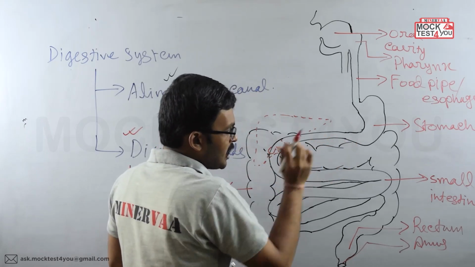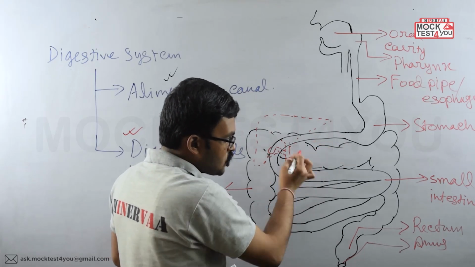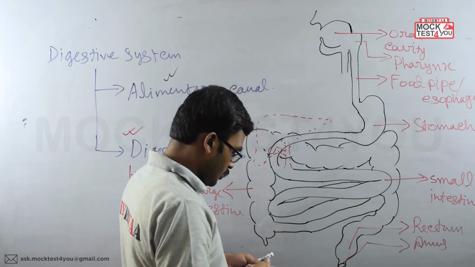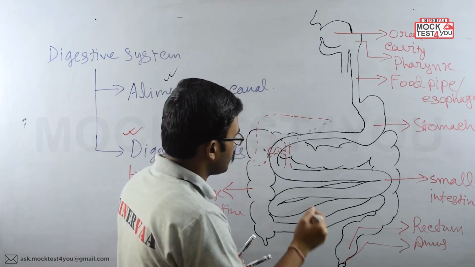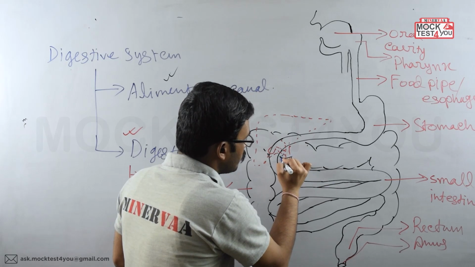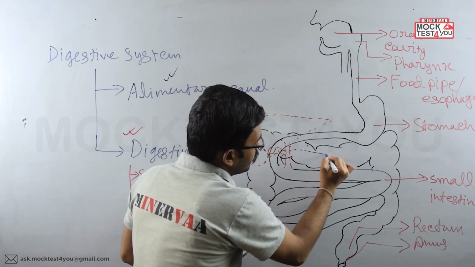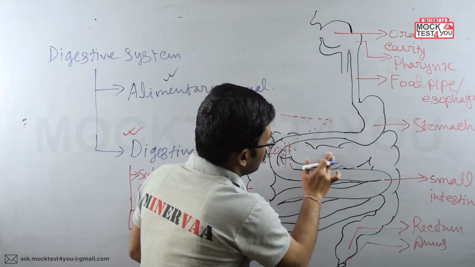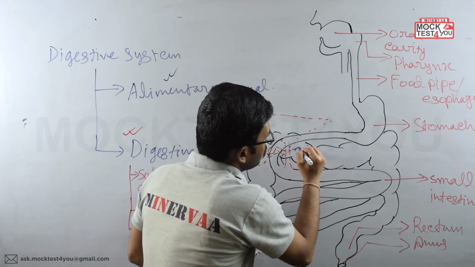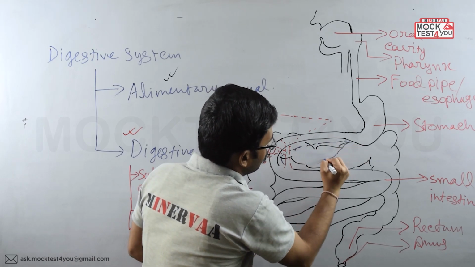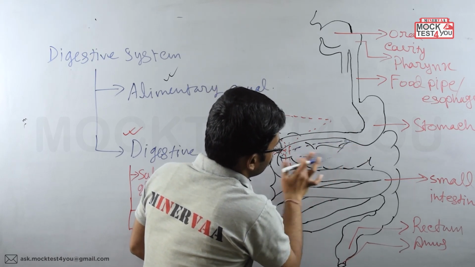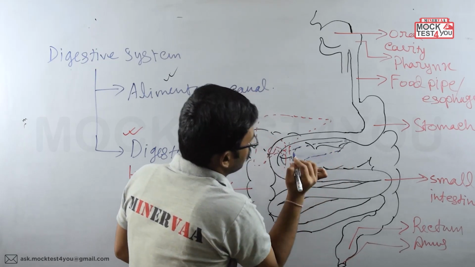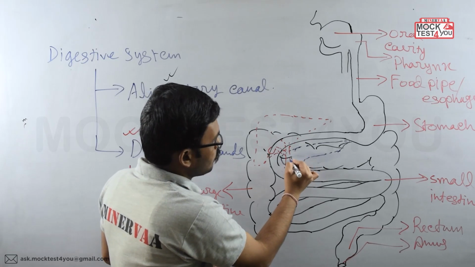Here a small cavity has been formed within this C shape. So the pancreas is present over here.